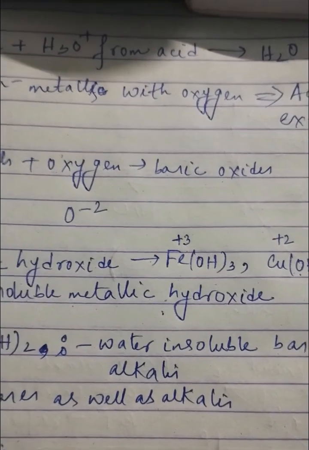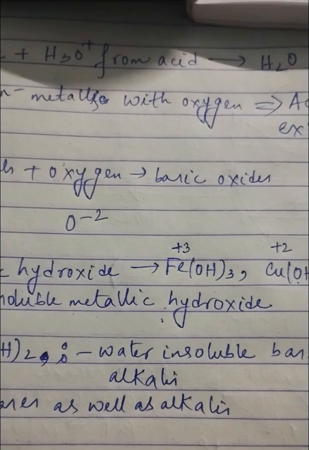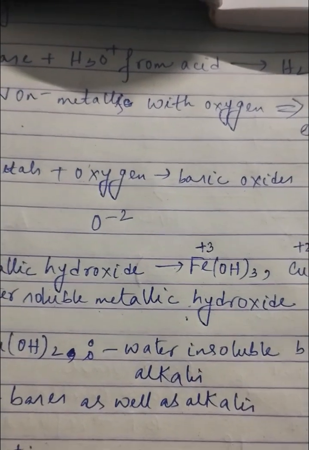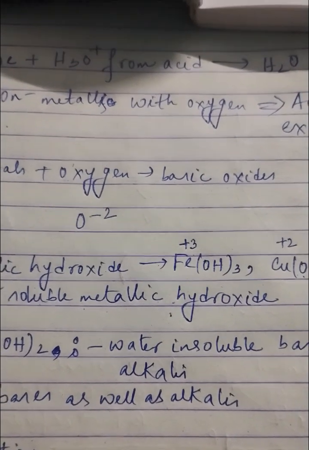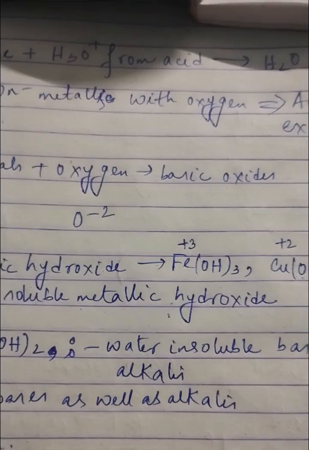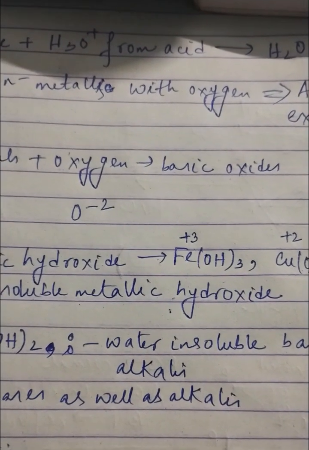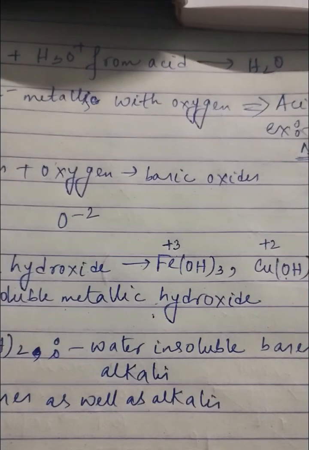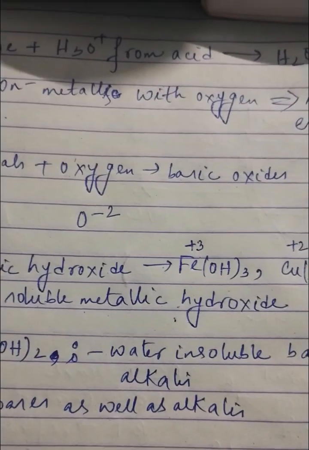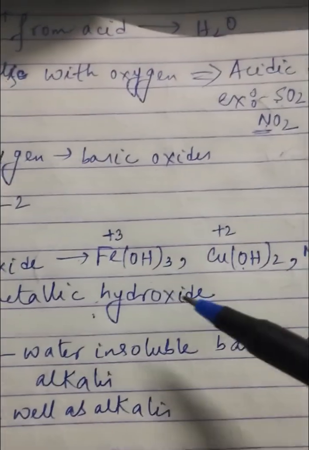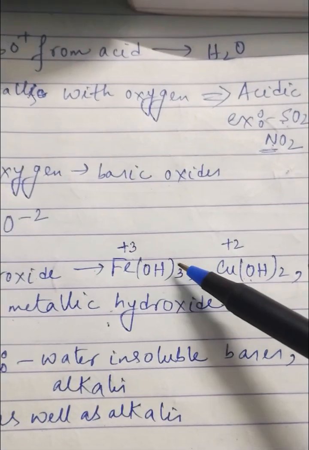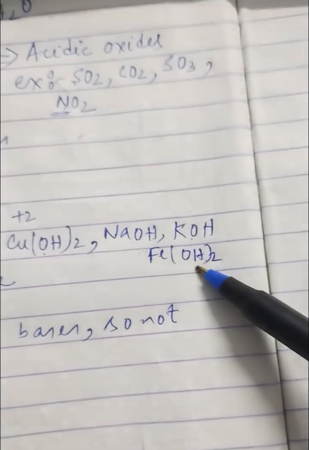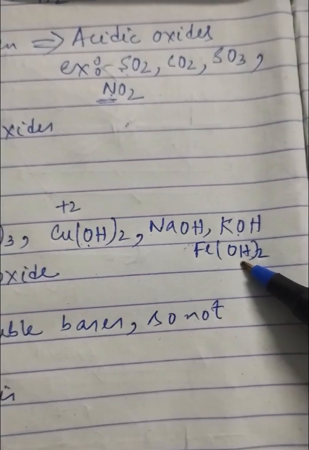That means there is a question: all alkalis are bases but all bases are not alkali. Alkalis are a special class of those bases which are water soluble. Only those metallic hydroxides, only those bases which dissolve in water completely are called alkalis. Otherwise, only having hydroxide ion will not make alkali. Ferric hydroxide is a base but not an alkali. Ferrous hydroxide is a base but not an alkali.